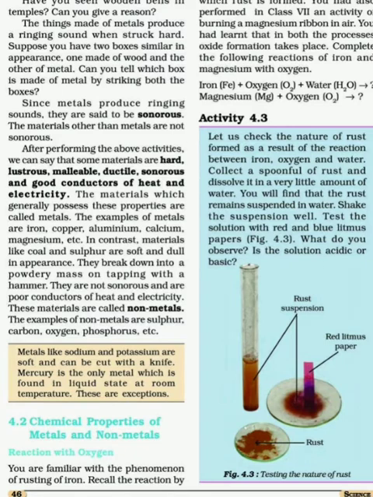Non-metals are generally soft, non-lustrous, non-malleable, non-ductile, non-sonorous, and poor conductors of heat and electricity. Examples of metals are iron, copper, aluminium, calcium, magnesium, which are widely used in our day-to-day life. Examples of non-metals are sulfur, carbon, oxygen, phosphorus, which are also widely used in our day-to-day life.